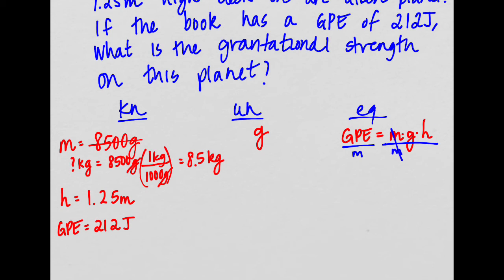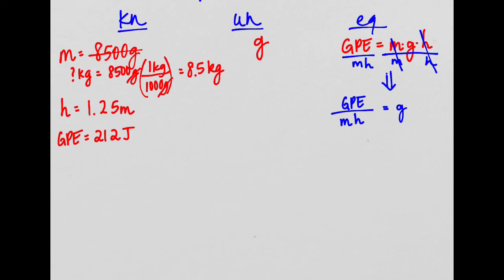So I could also just divide by h while I'm doing that, and that will go on the bottom. So I get GPE divided by mass times height is equal to gravitational strength. All right, now we're good to go, so we can plug everything in here and solve.